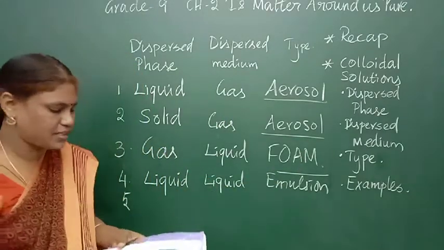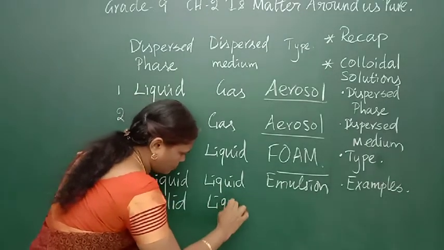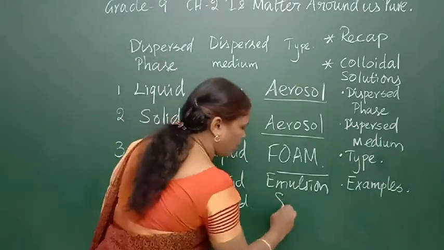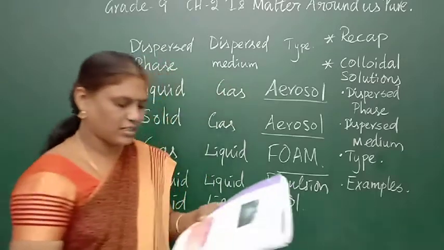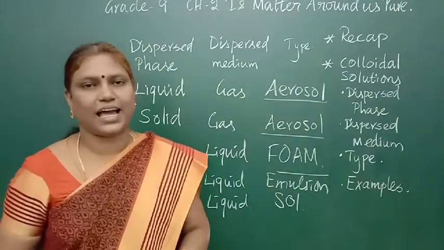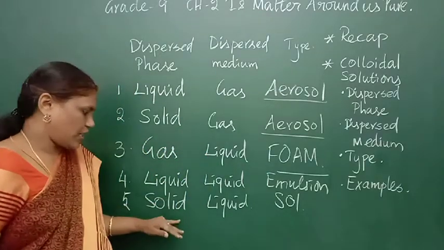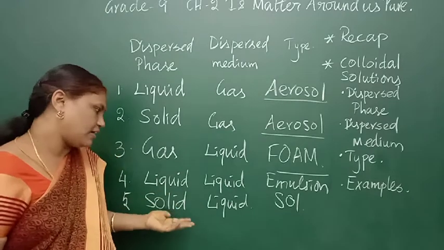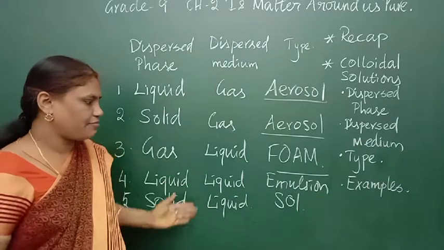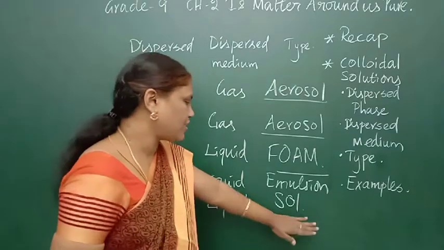The next type is solid in liquid. Solid in liquid is called sol. For example, Gelusil we have at home, or milk of magnesia. Magnesium hydroxide is a solid, or the baking soda, that is also solid. When I mix it with liquid, they form milk of magnesia. That is an example for sol.